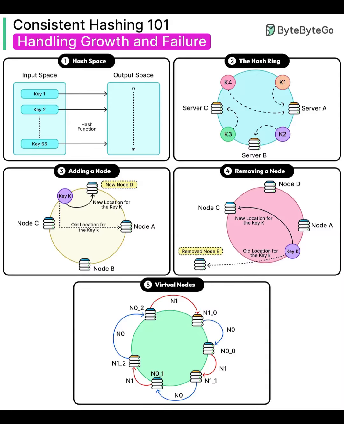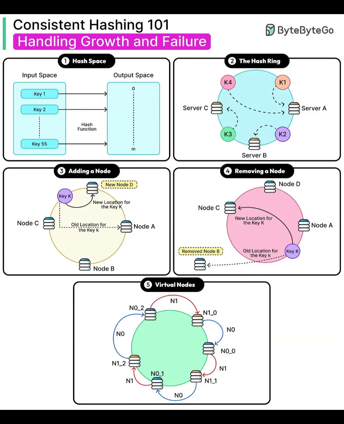Hash space and ring. First, hash each key into a number from 0 to m and place it on a circle. Hash each node's identifier too, like its IP plus a salt, and place nodes on that same circle. To find a key's home, walk clockwise from the key's position to the first node. That node owns the key. This simple rule preserves locality and avoids global reshuffles.